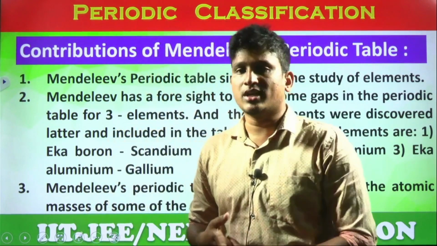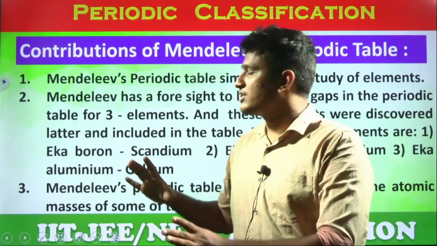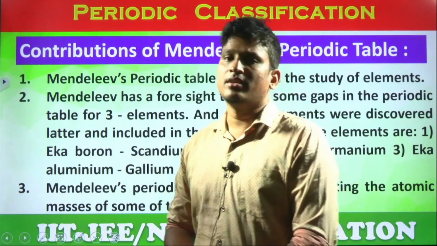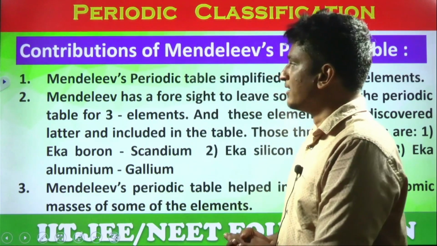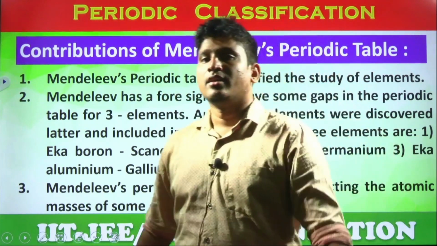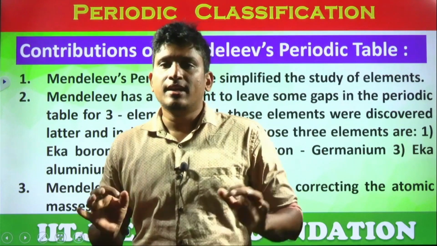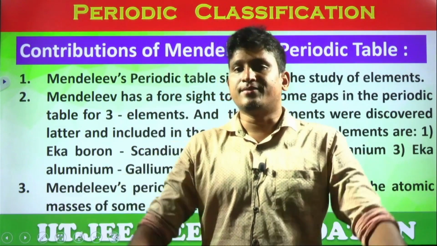First of all, this periodic table is called the short form of the modern periodic table, students. Why? Because it is almost the same as the modern periodic table, but why are we not following it? There are exceptions that we'll discuss in the coming slides. So look here. Mendeleev's periodic table simplified the study of elements. The main significance is Mendeleev classified almost all the known elements at his time. This is the first advantage.